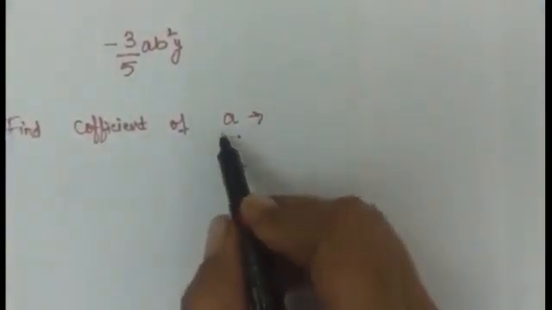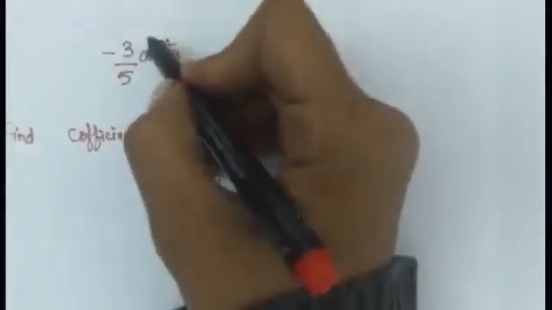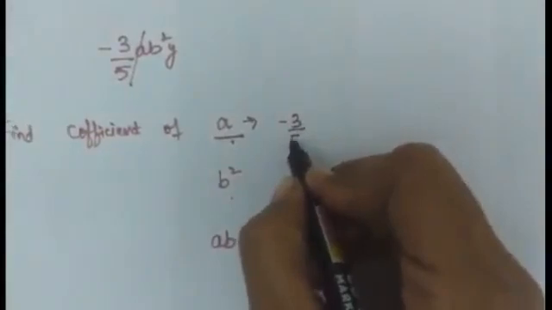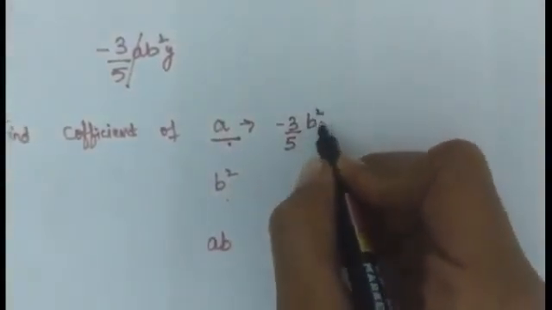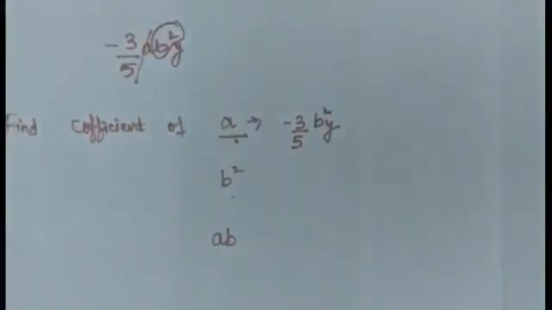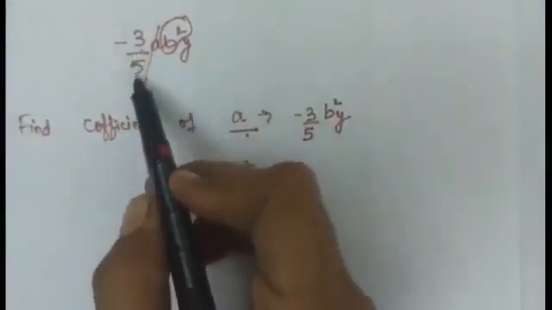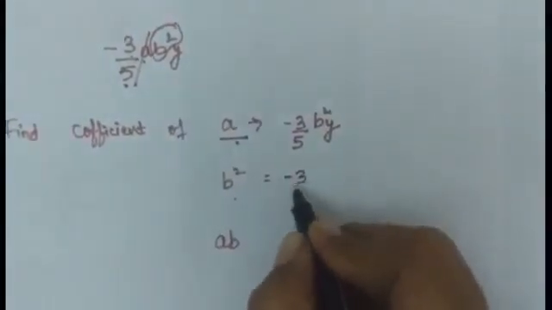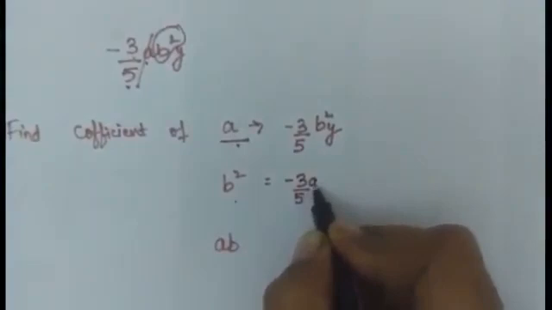To find the coefficient of a, leave a. What do we get? Minus 3 upon 5 b square y. Now, to find the coefficient of b square, leave b square. What do you get? Minus 3 upon 5 ay.